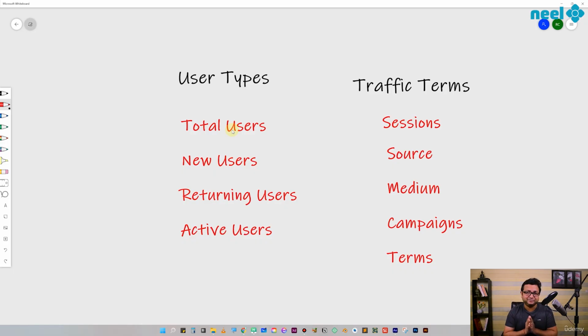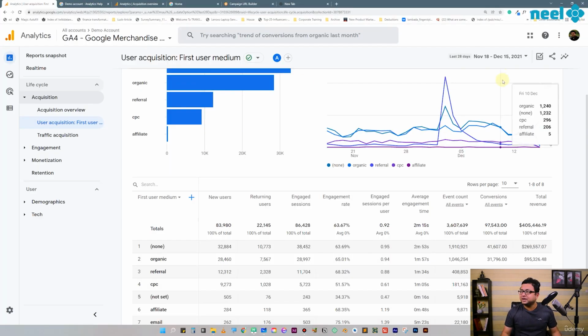Active users are the users who have been active on your website for the given time duration that you have selected. If I go back now, we have selected this time duration and there are new users over here. That totals to about 83,000, which means that these users made their first visit in the time period that we have selected. Returning users are the users who have been to the website before and are now coming back in this period. I hope that makes sense.